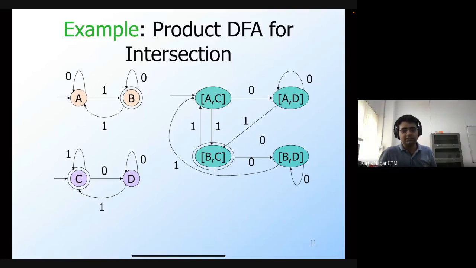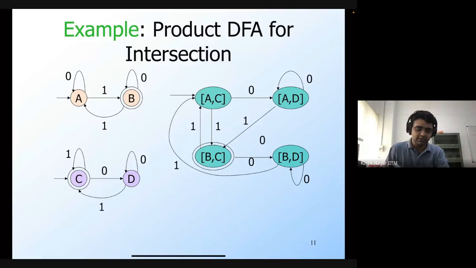Just to quickly revise, we are given two automata, and the state space of the product automaton is the cross product of the state spaces of the individual automata.